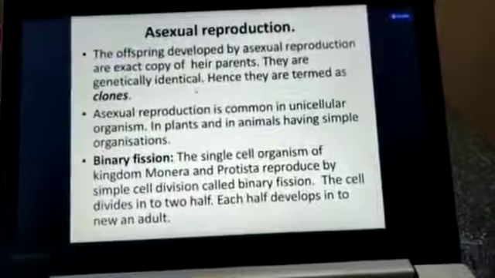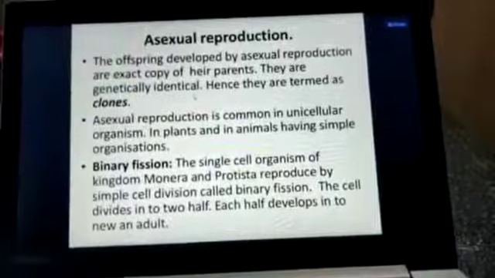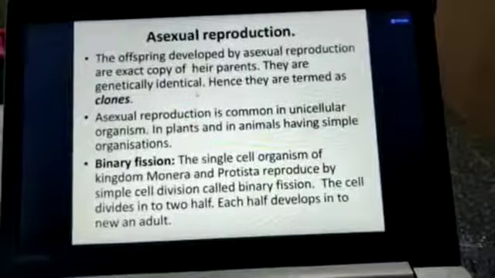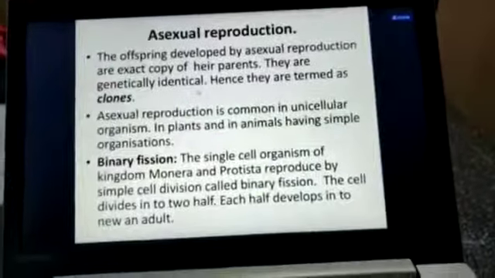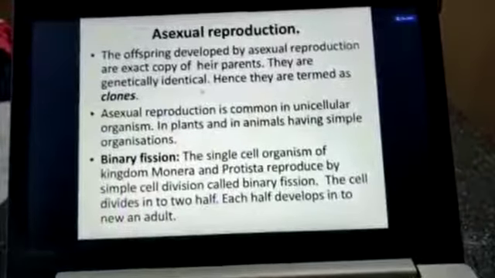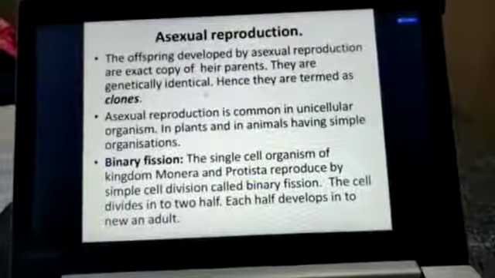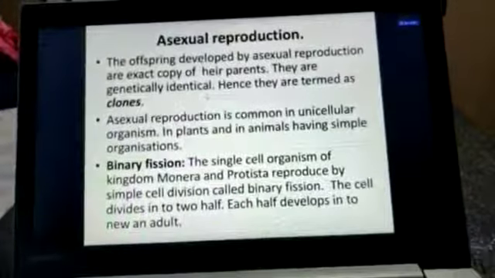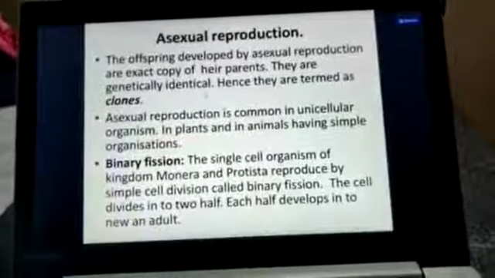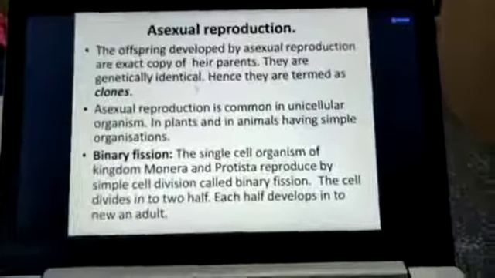Okay. Plants and animals having simple organization, the animals or plants having simple body structure, also reproduce by the asexual mode of reproduction. Now, there are various modes of asexual reproduction: binary fission, fragmentation, spore formation, vegetative propagation. We will study in more detail in the next video.